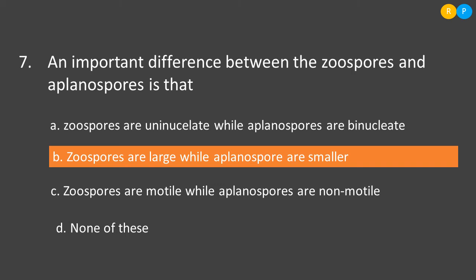Then option C, zoospores are motile while aplanospores are non-motile. This is the correct one because zoospores will be having flagella for locomotion, so that they are motile, and aplanospores are non-motile because they do not have flagella. So C is correct.